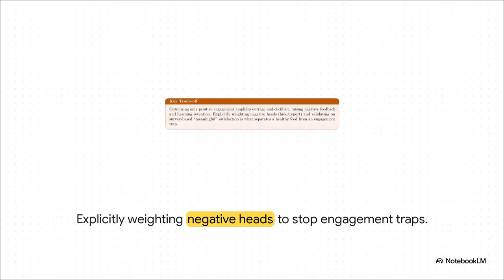And here's the really important part. What separates a healthy, mature feed from a toxic engagement trap is explicitly applying strong negative weights. If the ranker predicts a high probability that a post will make you hit hide, report, or see less, it mathematically penalizes that post drastically. It literally subtracts points from the positive predictions to create a final balanced value score. This is what prevents the algorithm from showing you something that might be highly engaging, but ultimately deeply frustrating.